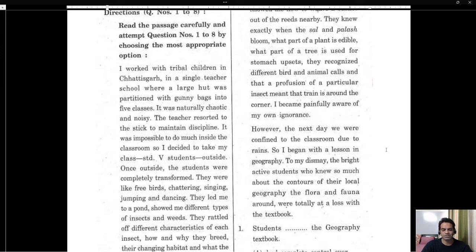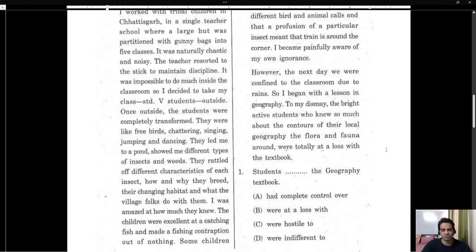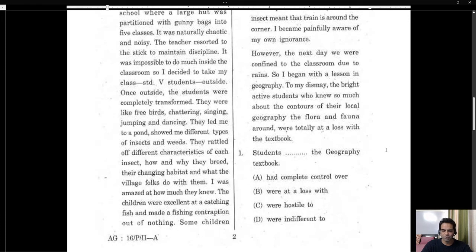So that's what he wants to convey, that practical knowledge is far more interesting and useful than the bookish knowledge that he tried to impart to the students. So let's try to solve the questions, guys. Question number 1: students dash the geography textbook, and your options are had complete control over, were at a loss with, were hostile to, or were indifferent to.